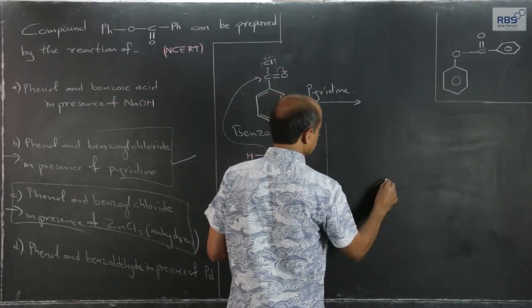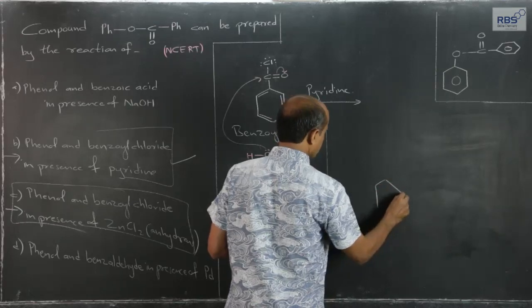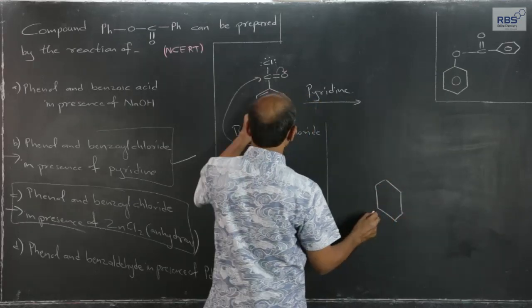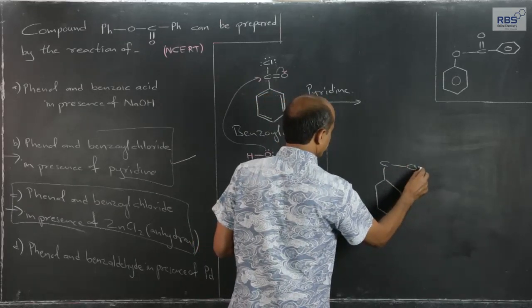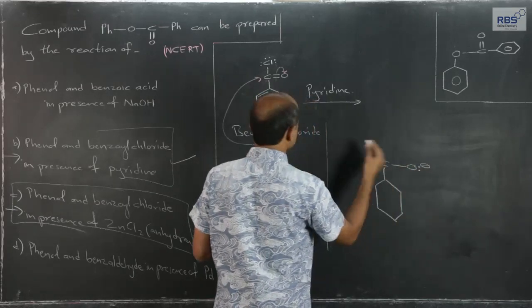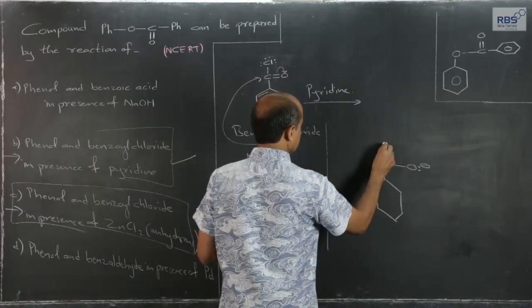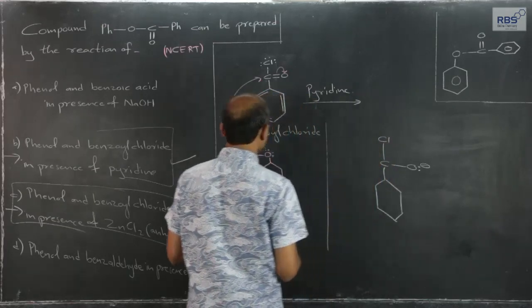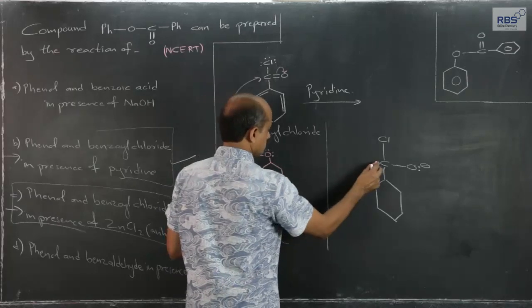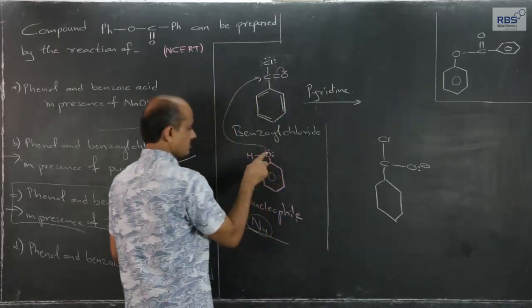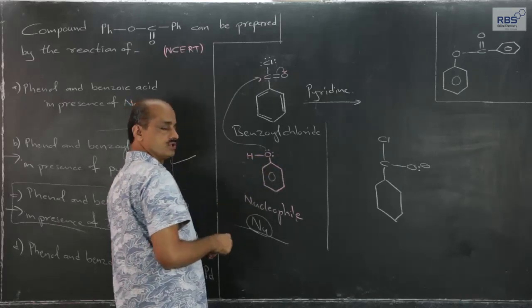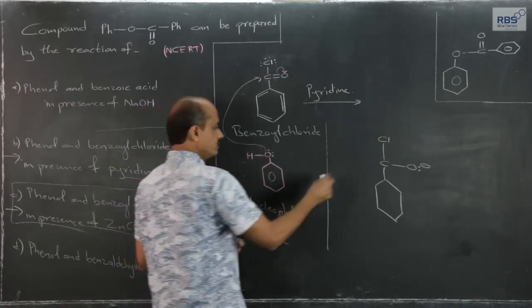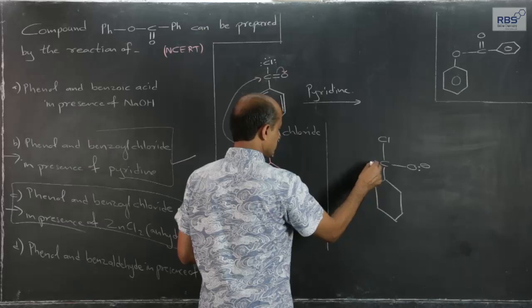let me write it here, the pi bond gets shifted towards oxygen, and chlorine is present here. Now in phenol, one lone pair on the oxygen atom of the phenolic OH group forms a bond.